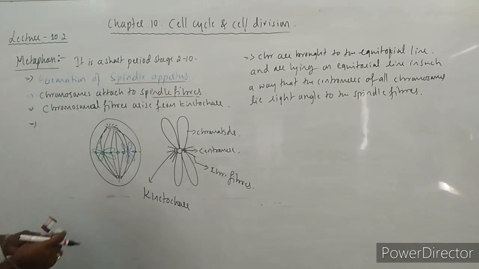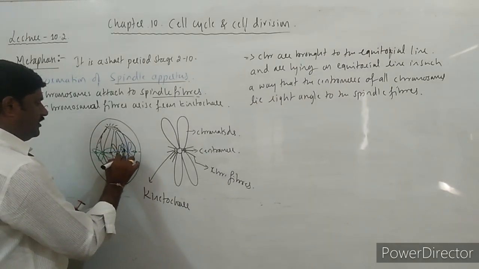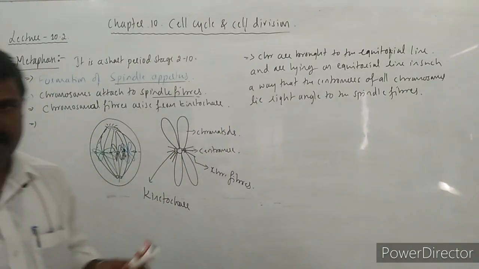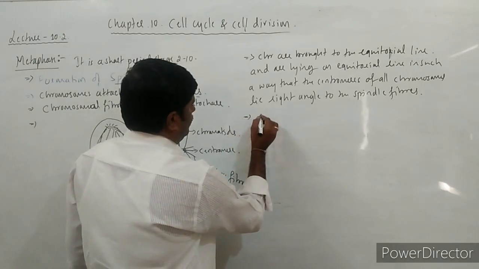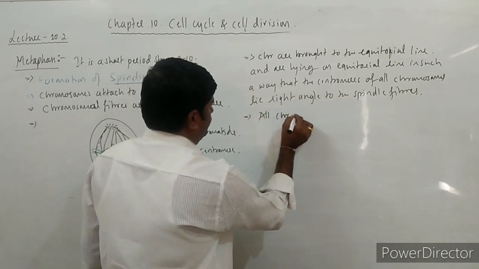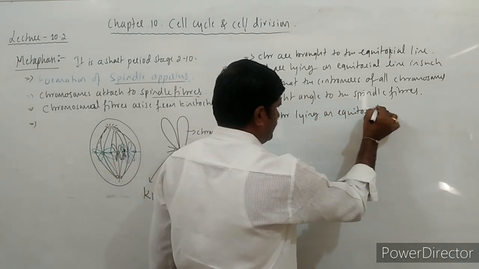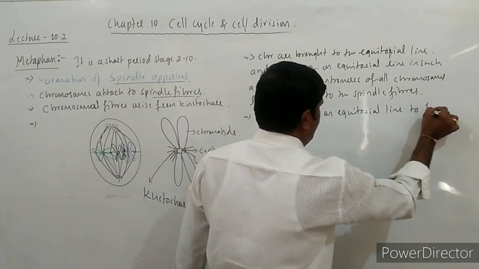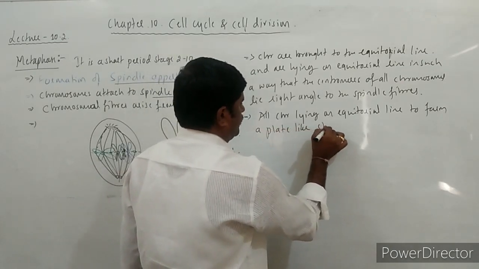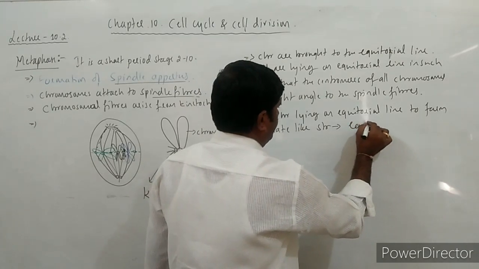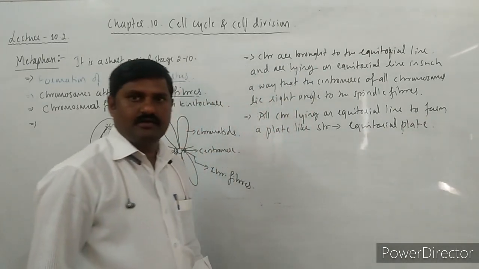These are all spindle fibers, to which the attachment of chromosomes takes place over here. Like this, all are lying in the equatorial line. So what happens? All chromosomes lying on the equatorial line form a plate-like structure called the equatorial plate, right?